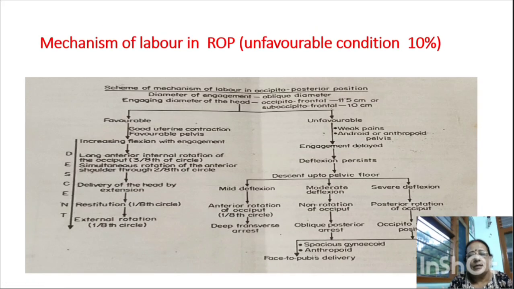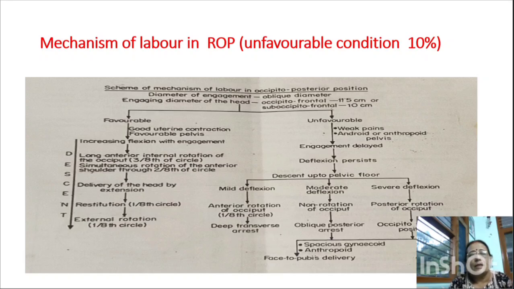So once again, I will repeat this mechanism for you with the help of this flow chart. This is the mechanism of labor in occipitoposterior position. The engaging diameter of the pelvis will be the oblique diameter, and the engaging diameter of the fetal head will be the occipitofrontal diameter, which I already explained is 11.5 centimeters, and the suboccipitofrontal diameter is 10 centimeters.